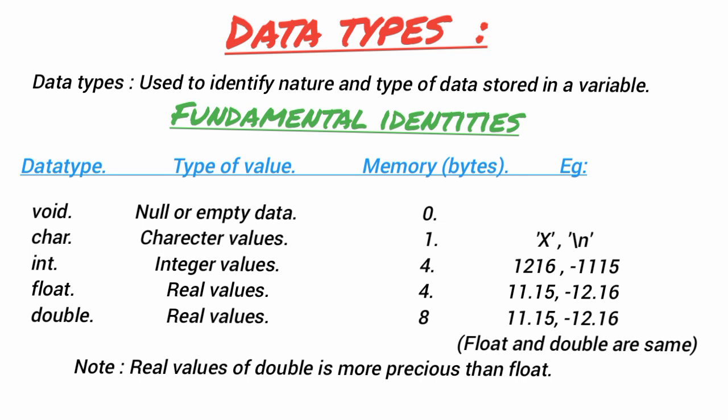Data type void: null or empty data, 0 bytes. Example. Data type char: character values, 1 byte. Examples are. Data type int: integer values, 4 bytes. Examples are. Data type float: real values, 4 bytes.